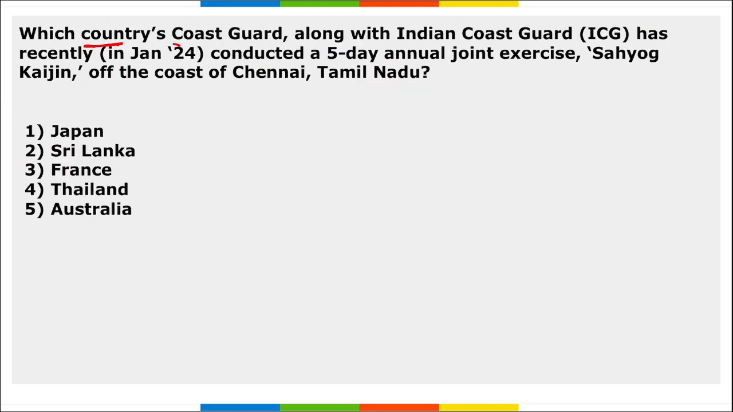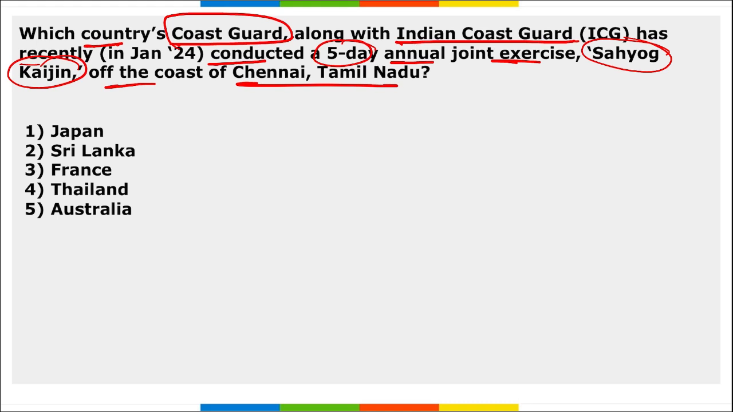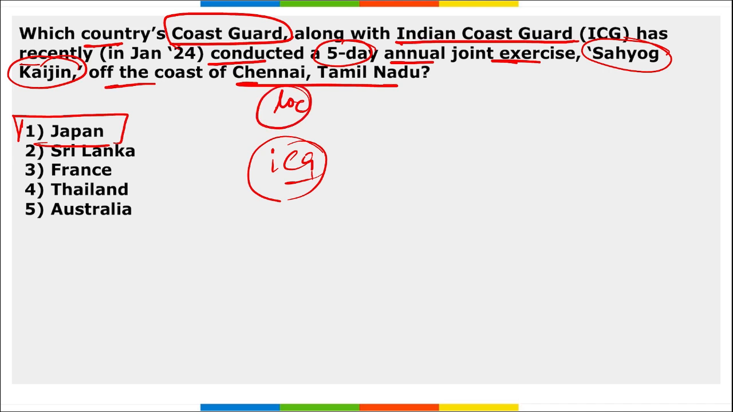Next, which country's Coast Guard along with Indian Coast Guard has recently conducted a 5-day annual joint exercise Sahyog Kaijin off the coast of Chennai, Tamil Nadu. So this Sahyog Kaijin was conducted between Indian Coast Guard and Japan Coast Guard. And where was this held? Location in Chennai, Tamil Nadu. Right, this was a 5-day long exercise and it was held between Indian Coast Guard and Japan Coast Guard.